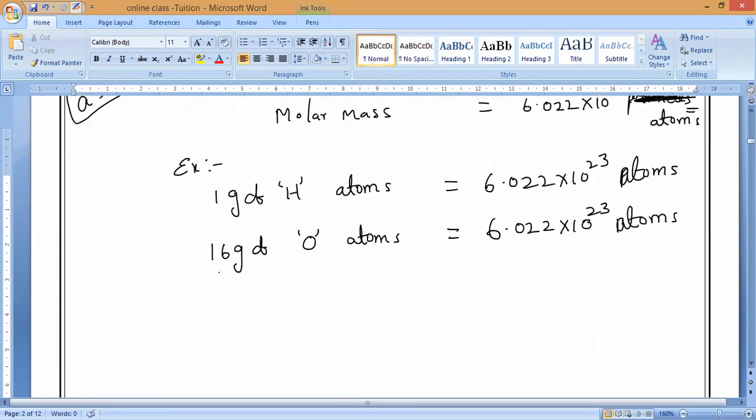Everybody, please respond to me. Same way, if we take sodium, 23 grams of sodium atoms, which is also equal to what?